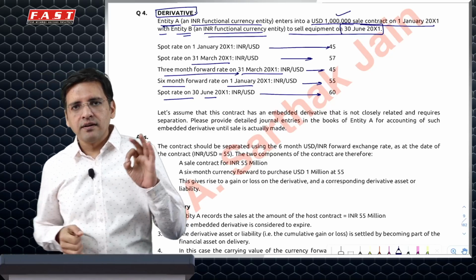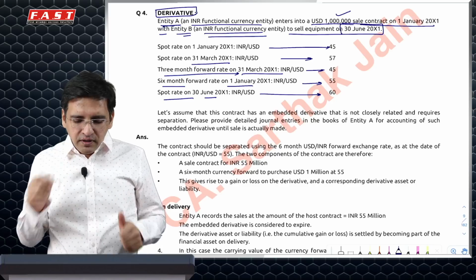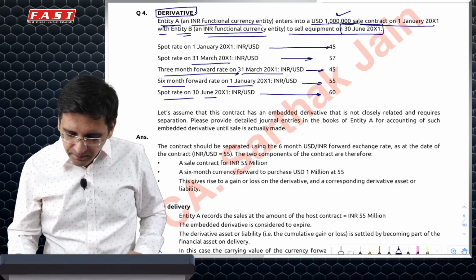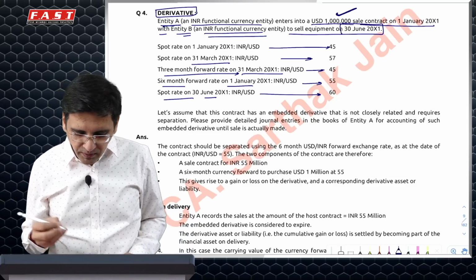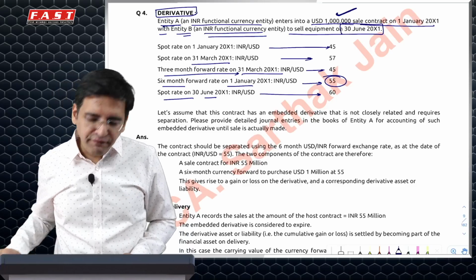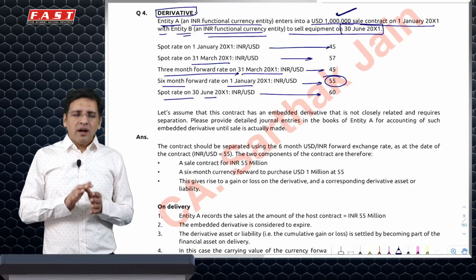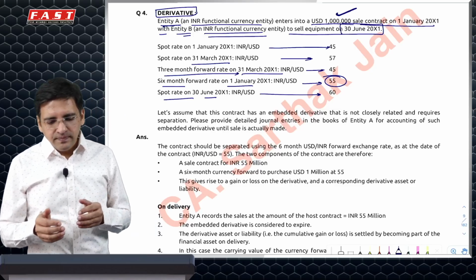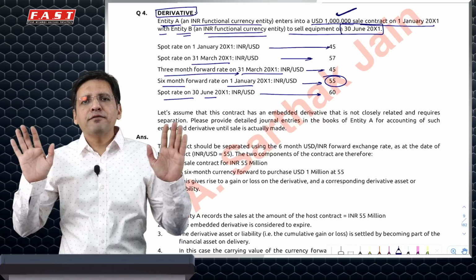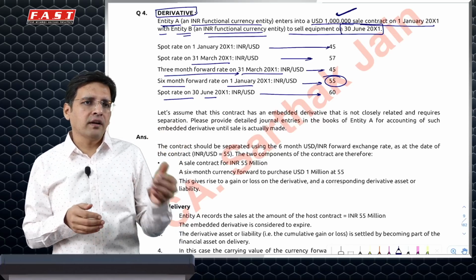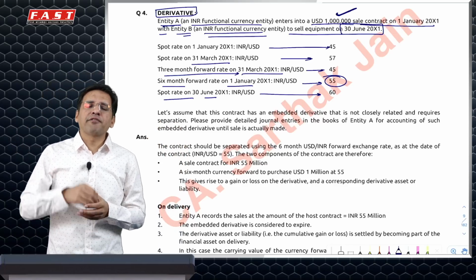Now, one thing is clear here: when you entered this particular contract, you knew that ideally from this particular sale, what you are going to make is 55 million. Reason? You could have taken a 6 month forward at 55. That means, if you were not really speculating, you would have taken a forward and said, give me a forward, 55 rupees is what I get if I give you $1.